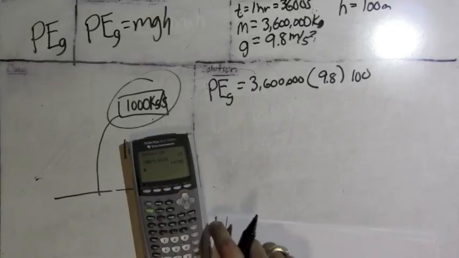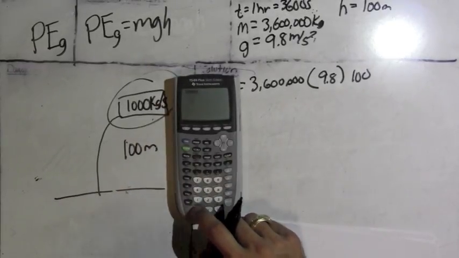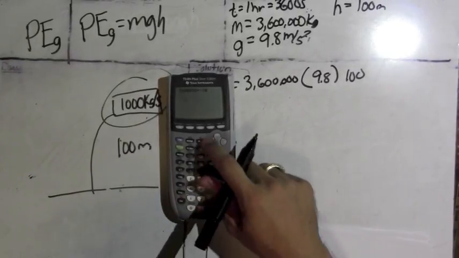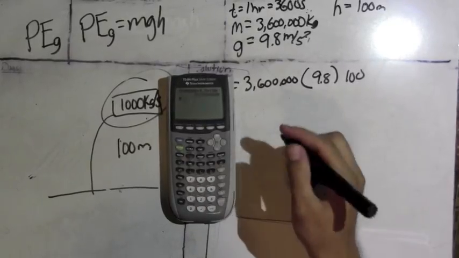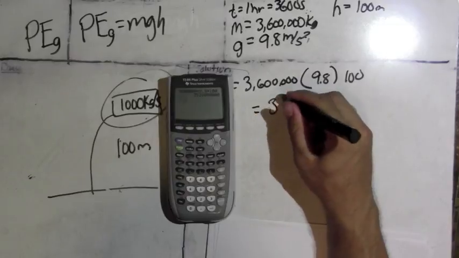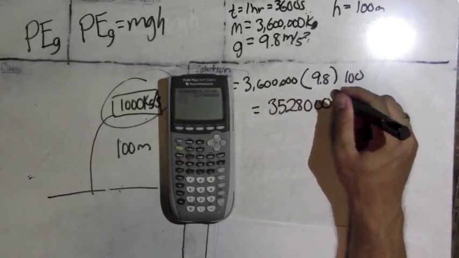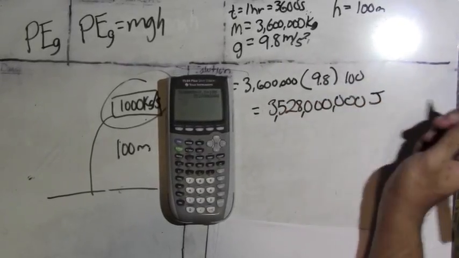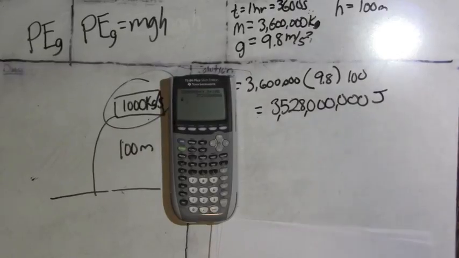When you do this calculation, 3,600,000 times 9.8 times 100, you get 3,528,000,000 joules of energy, which is quite a bit from this waterfall.